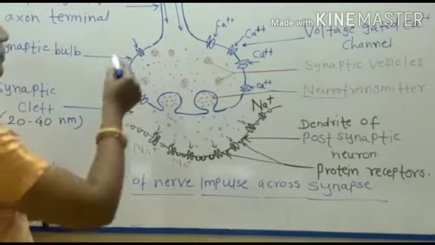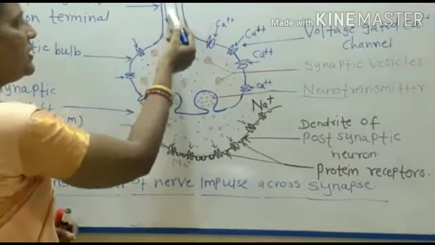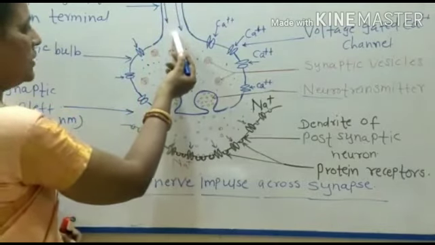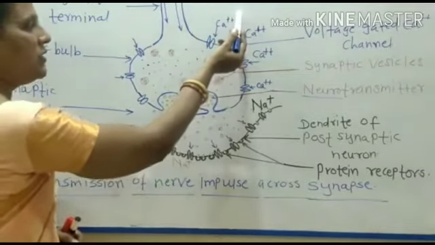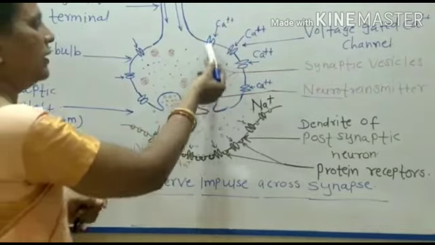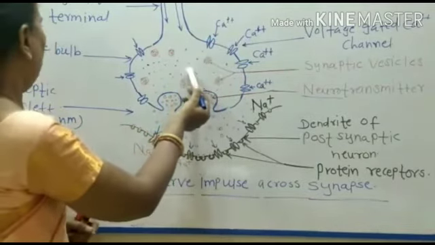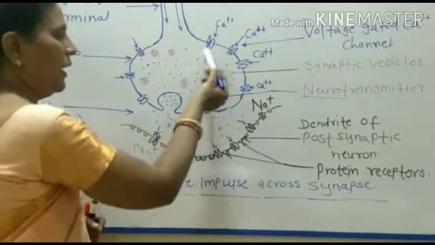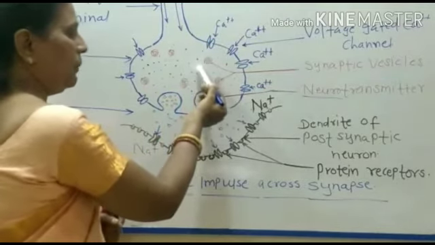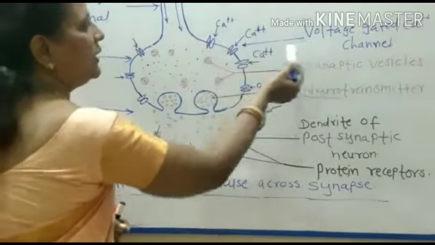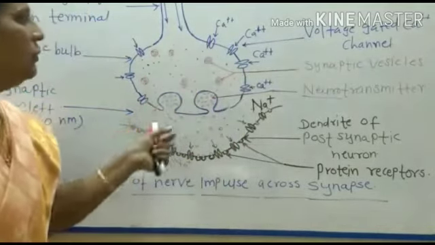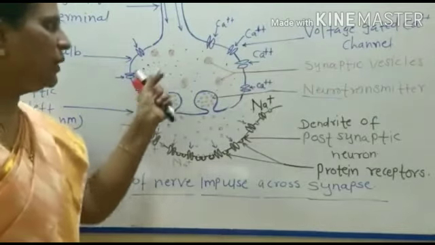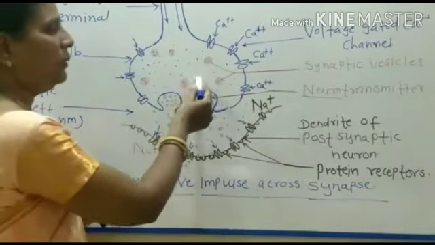First event: when the impulse reaches the synapse, calcium from the extracellular fluid enters inside the synaptic bulb through the voltage gated calcium channels. They open and calcium moves inwards.